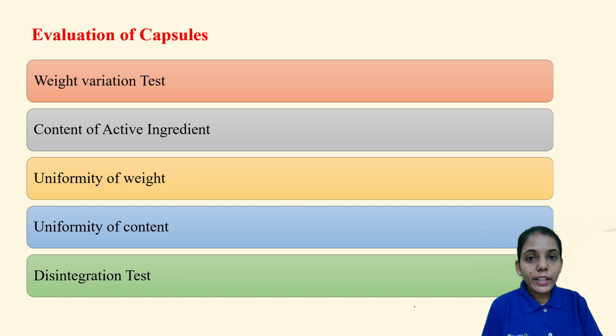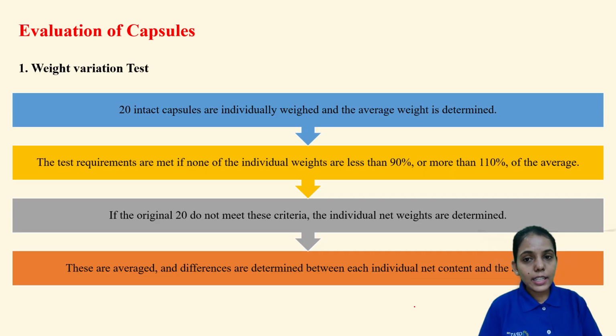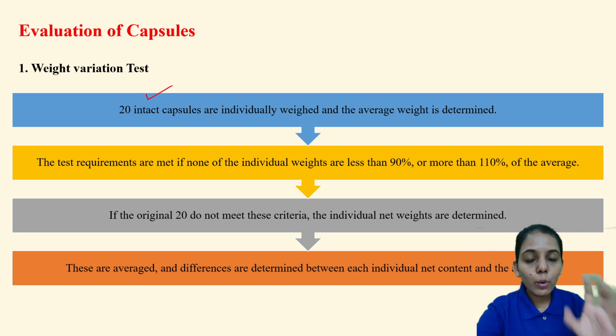Coming to the important evaluation parameters, like tablets, capsules also have these important parameters: weight variation test, where there should not be difference in the weight; content of active ingredient; uniformity of the contained weight; and the disintegration test. For the weight variation test, initially we take 20 intact capsules, meaning without breaking the capsules. They are individually weighed. We take the individual weight and then compare with the average weight.